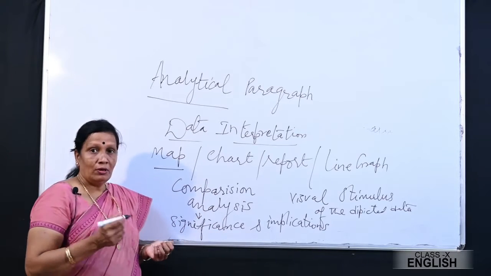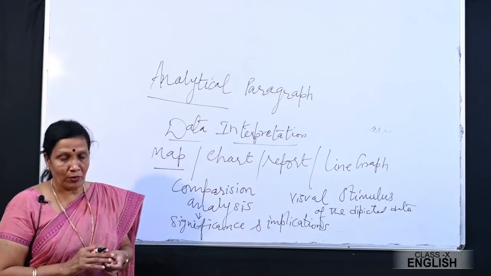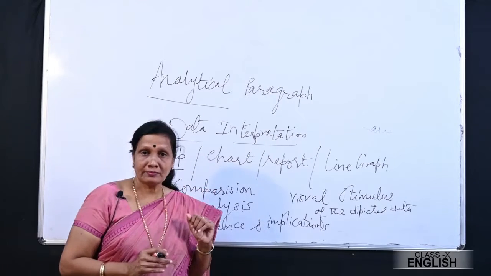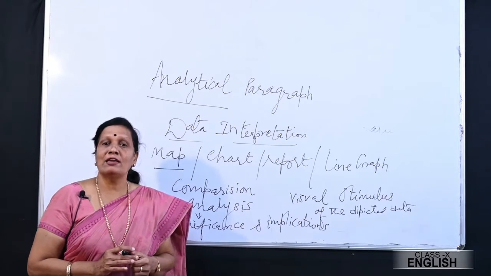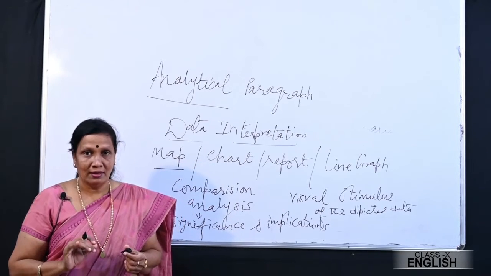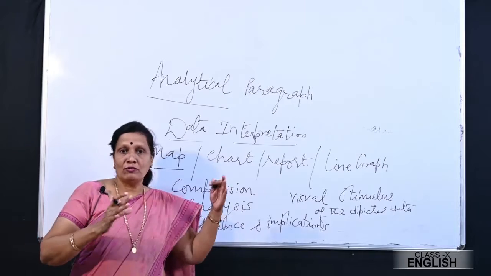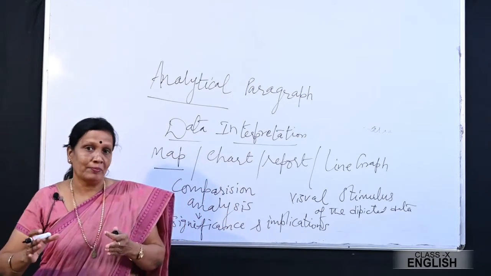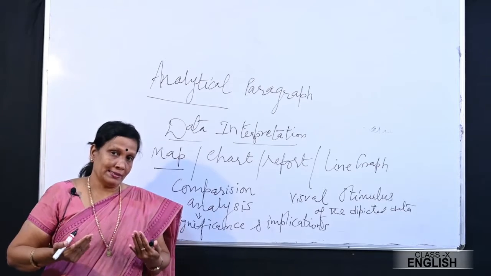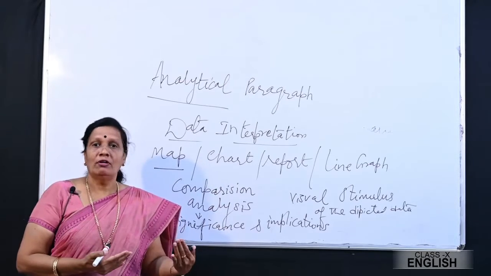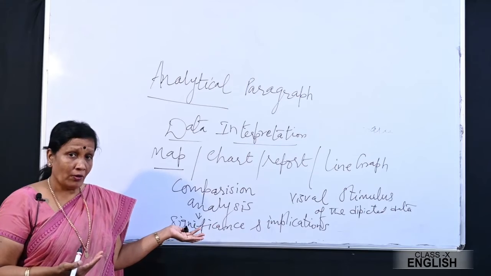And therefore, whatever information is given to you, when you try to analyze it, you also try to understand its significance or importance. Why it is important for us to understand this situation or this comparison or these facts. Why it is important for us to know about it.